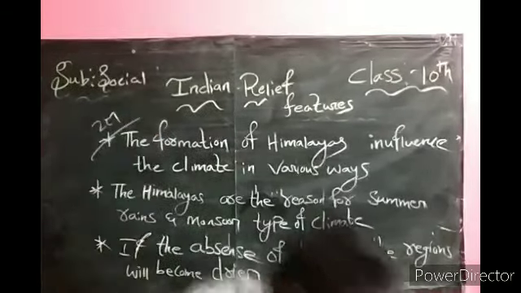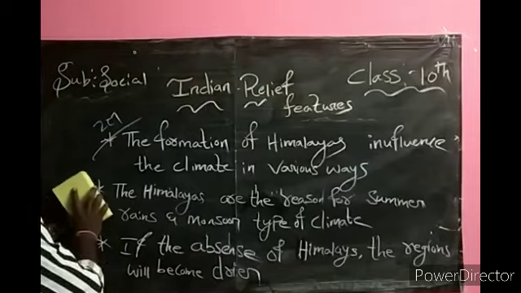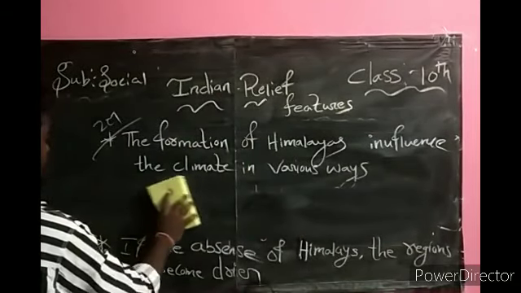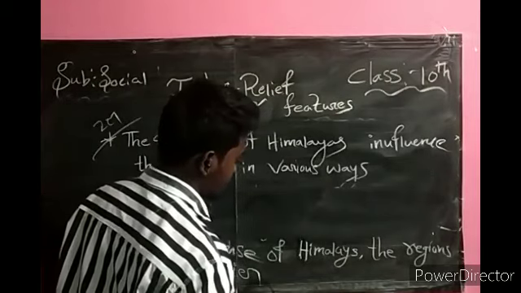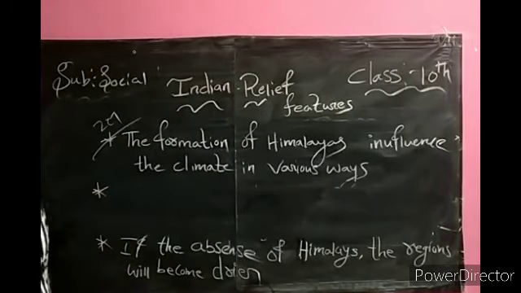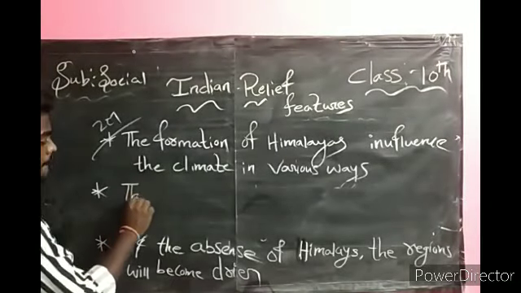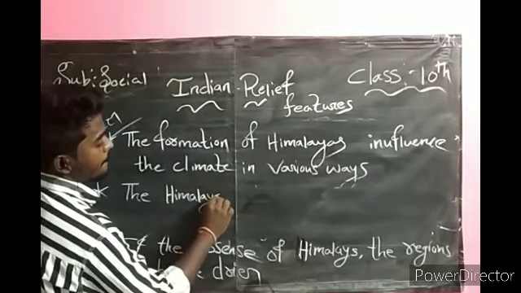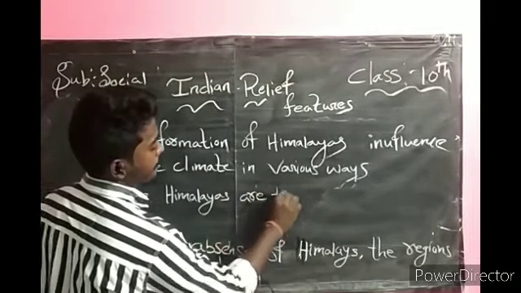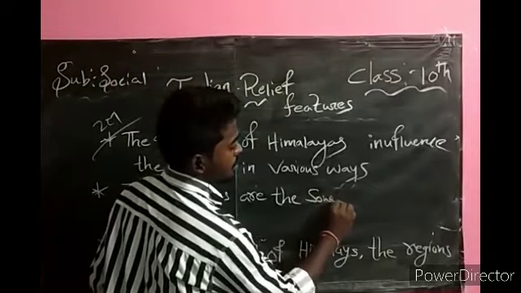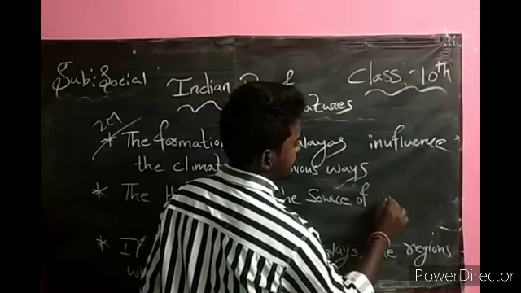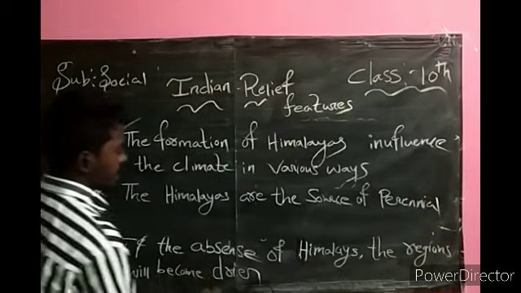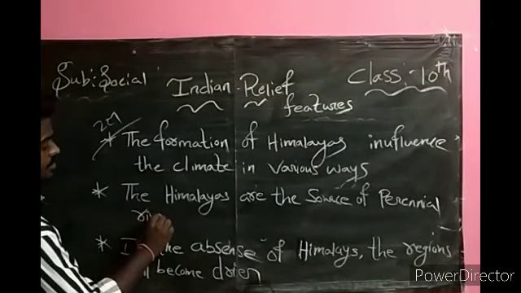And the next point, the Himalayas are the source of perennial rivers.